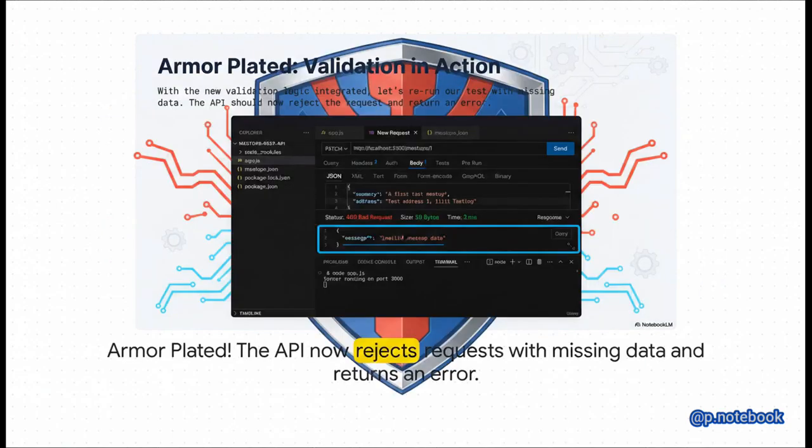And here's the result. We integrate that new validation function, we rerun our test with the incomplete data, and success! The API now correctly rejects the bad request with a 400 bad request error and a clear message. Our API is now armor-plated and robust.